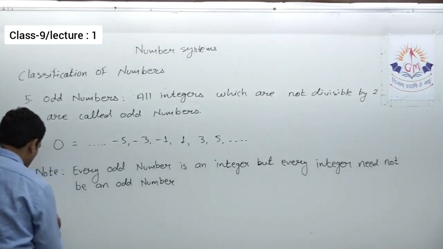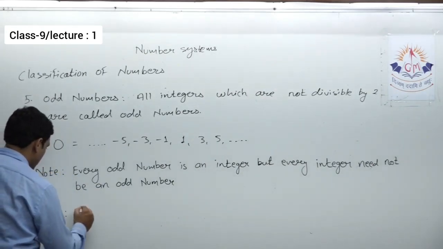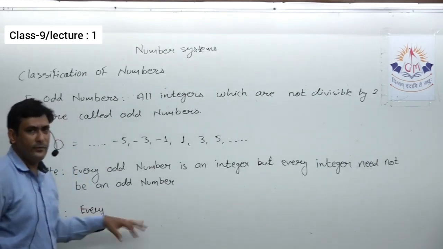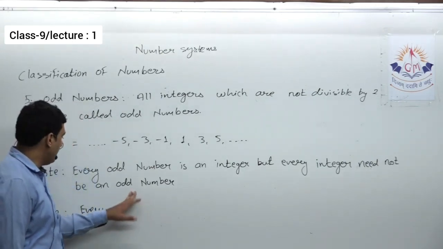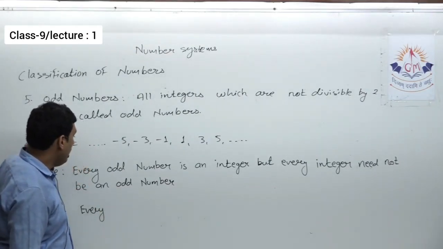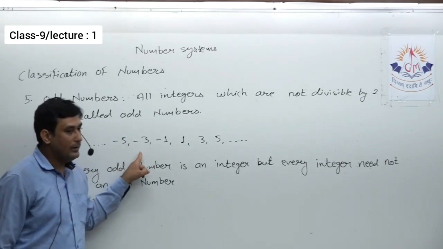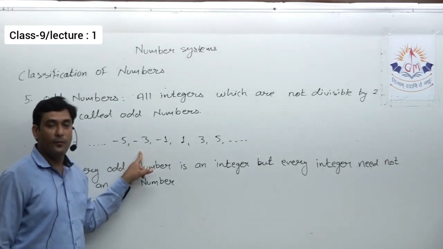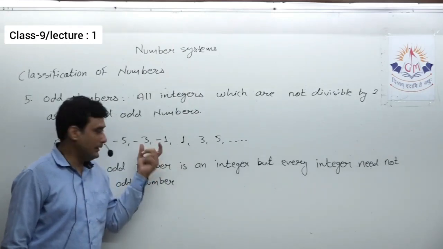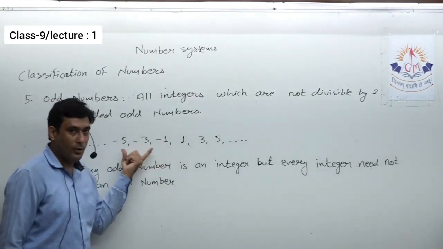So one more note, you can take it. Here so many different statements can be formed other than these two. See, if I say every odd number is a natural number, then this will be false, because there are some negative numbers in the collection of odd numbers.